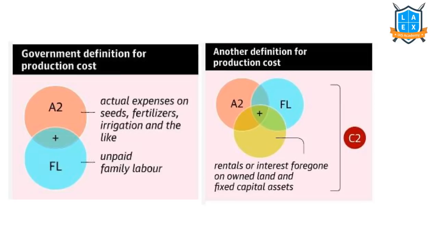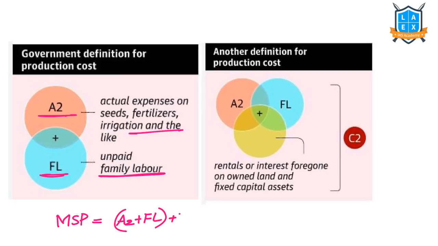As of now, the CACP is considering A2, that is actual expenses, and then family labor, unpaid family labor, to calculate MSP. That is, MSP is equal to A2 plus FL, and then 50% over it, that is 50% of this A2 plus FL. That's how CACP is calculating.